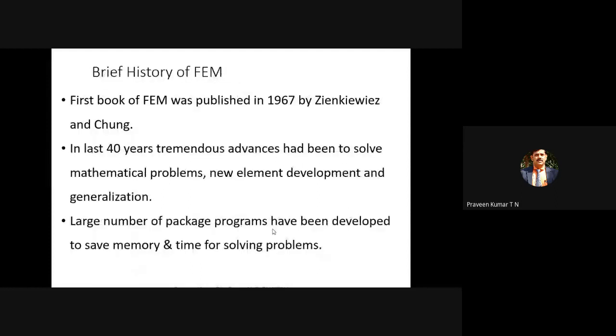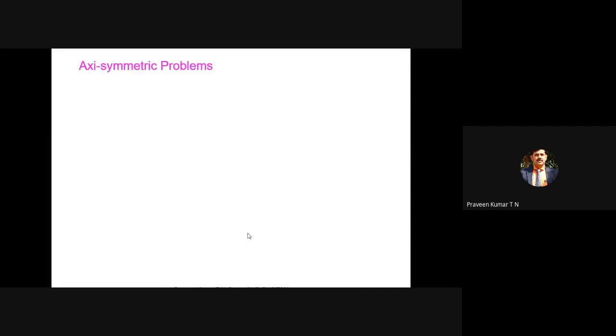So the first book on finite element analysis was published in 1967, by Zienkiewicz and Cheung. These books are available in our library also. During the last almost 60 years, there has been a huge amount of development in finite element analysis. It is used for the analysis of the bone, the heart, legs also. There is a lot of development going on especially in the biology area also. It is used for civil applications, electrical applications, etc.